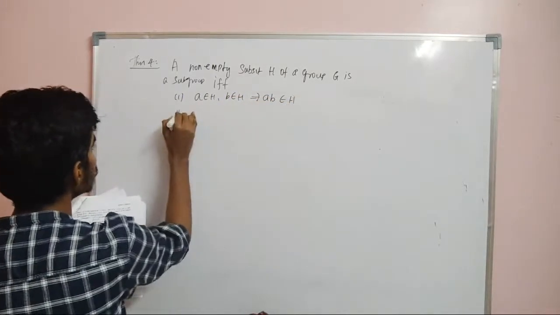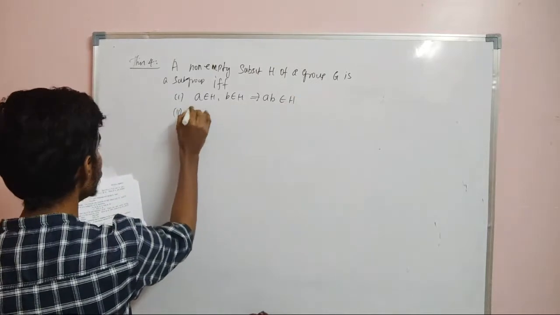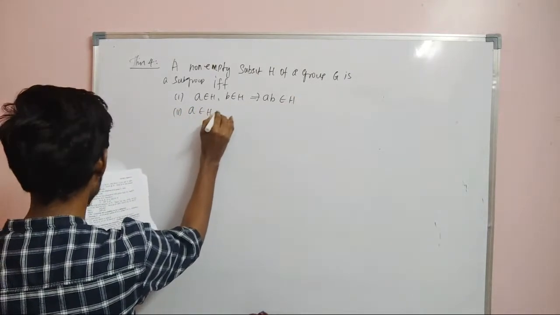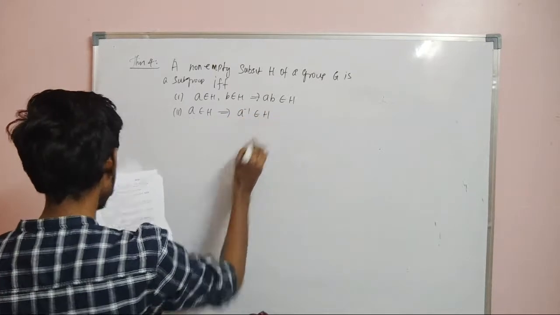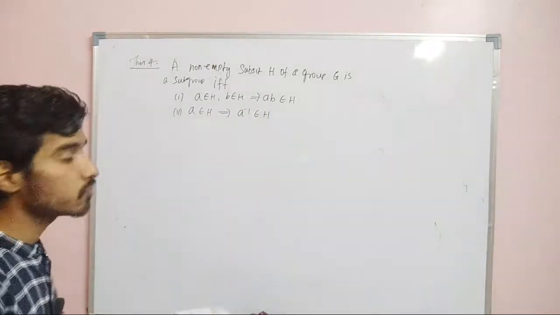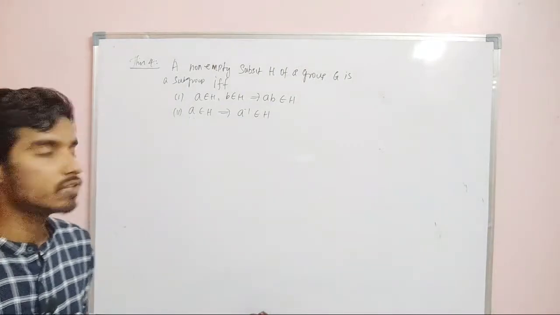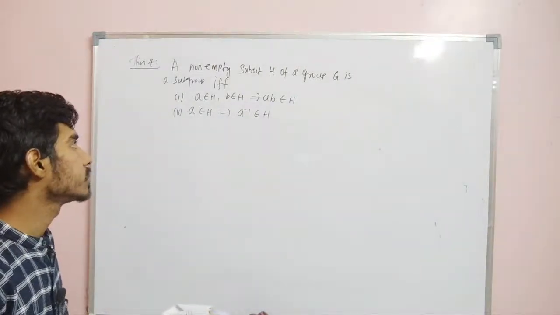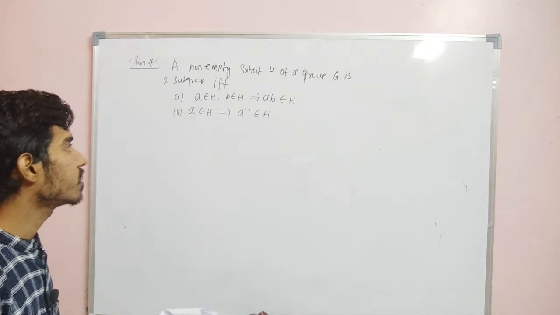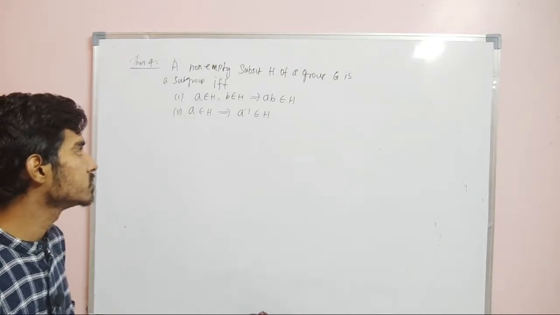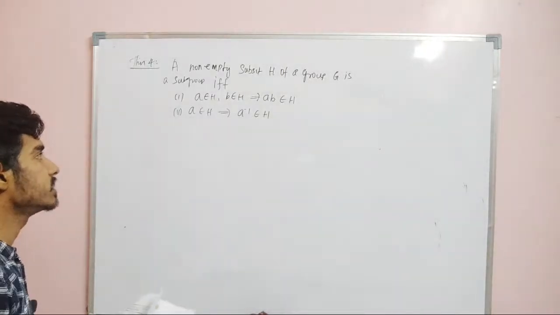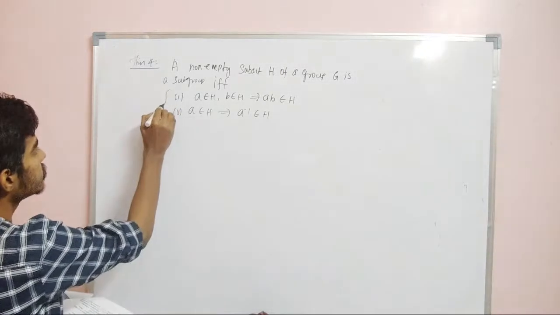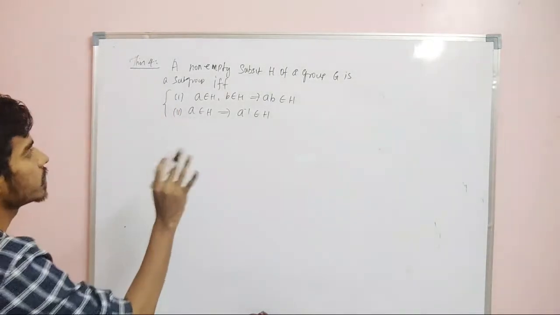AB belongs to H, and if A belongs to H, this implies A inverse is also in H. So, first we started with 4 conditions. Now we are restricting ourselves to 2 conditions: if A belongs to H and B belongs to H, AB should also be in H, and if A belongs to H, A inverse should also be in H. If these 2 conditions are satisfied, then it will be a subgroup.